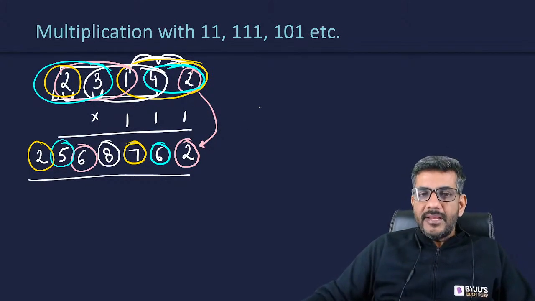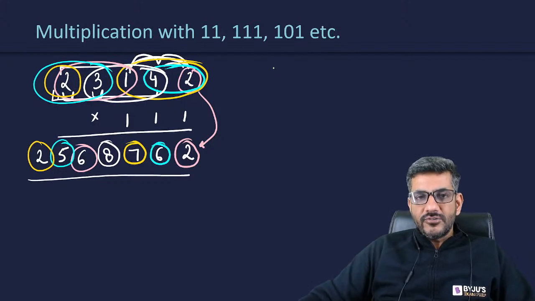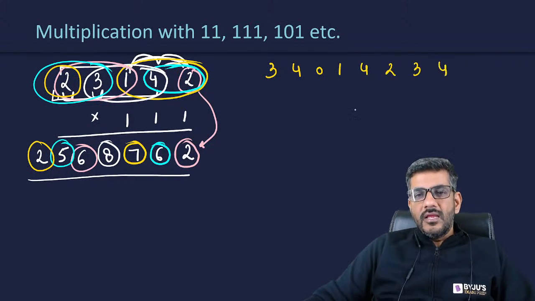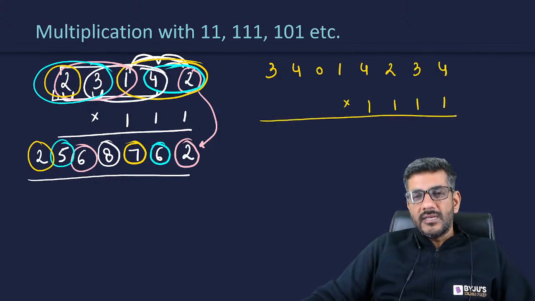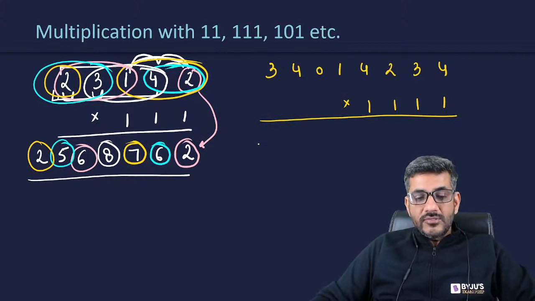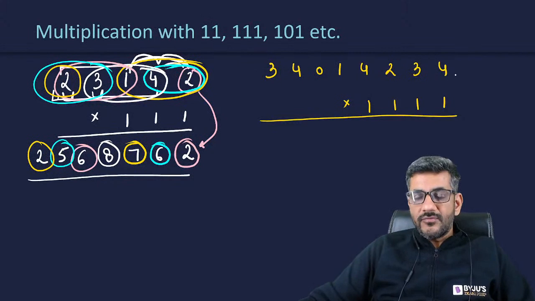Okay, let me take another example to just explain it to you. What if I have 3, 4, 0, 1, 4, 2, 3, 4, and I am multiplying it with 1, 1, 1, 1. 4 times 1 is being multiplied with it. So please try to just follow me.